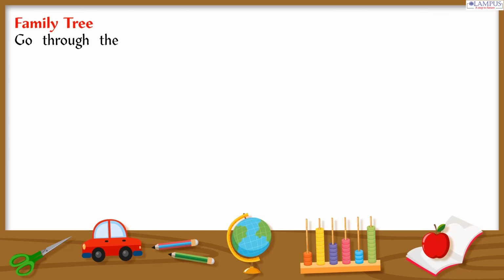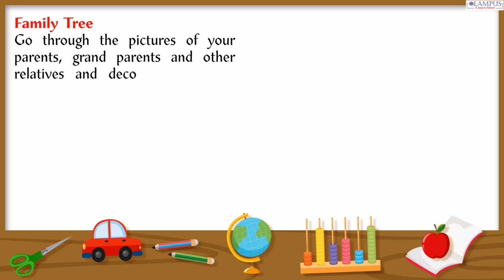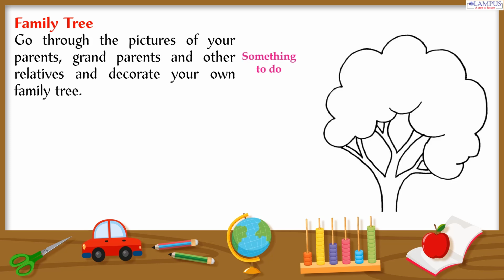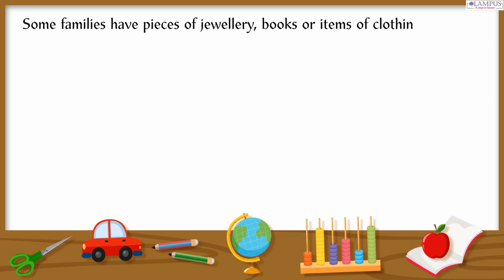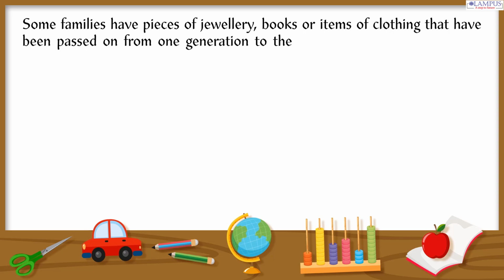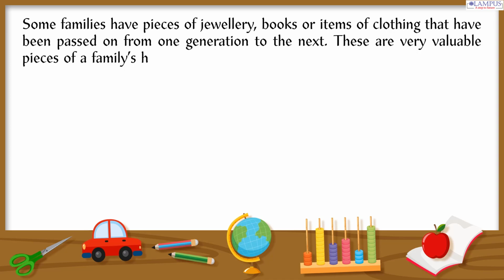Family tree. Go through the pictures of your parents, grandparents and other relatives and decorate your own family tree. Something to do. Some families have pieces of jewelry, books or items of clothing that have been passed on from one generation to the next. These are very valuable pieces of a family's history.